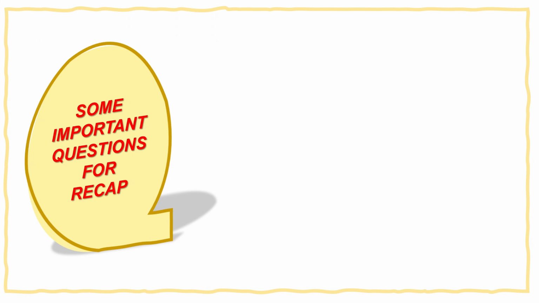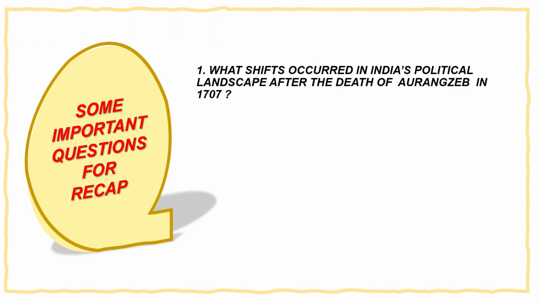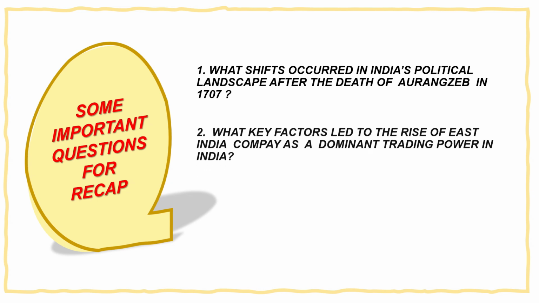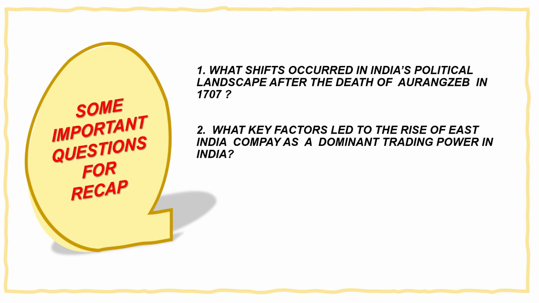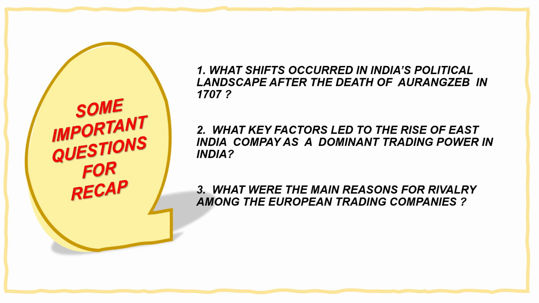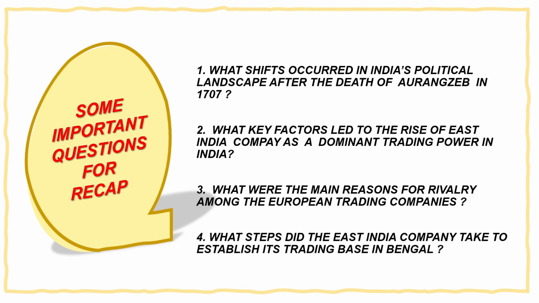Some important questions for recap. Number one, what shifts occurred in India's political landscape after the death of Aurangzeb in 1707? Number two, what key factors led to the rise of East India Company as a dominant trading power in India? Number three, what were the main reasons for rivalry among the European trading companies? Number four, what steps did East India Company take to establish its trading base in Bengal?